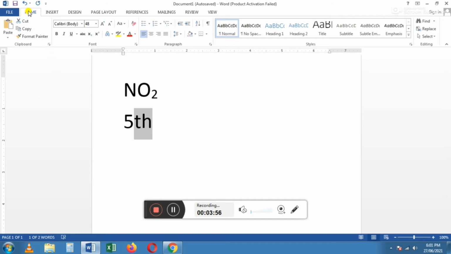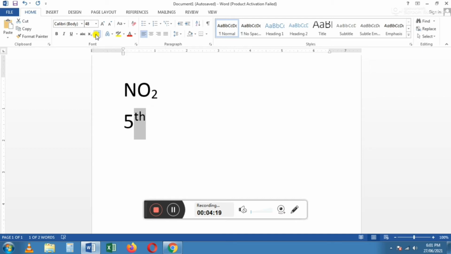Home tab is already opened, so that is no problem. In that the font group is there. In the font group, click on the superscript. This is the superscript tool, so we have to click that.